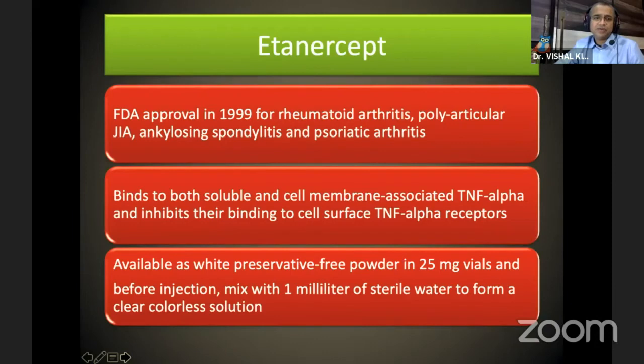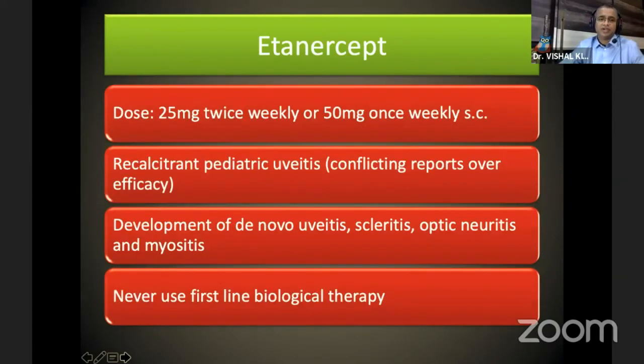Etanercept got FDA approval in 1999 for rheumatoid arthritis, polyarticular JIA, ankylosing spondylitis and psoriatic arthritis. It binds to both soluble and cell membrane associated alpha tumor necrosis factor and inhibits their binding to the cell surface. Available as white preservative-free powder in a 25 milligram vial. Before injection, mix it with 1 milliliter of sterile water to form a clear colorless solution. Dose is 25 milligram twice weekly or 50 milligram once weekly subcutaneously.